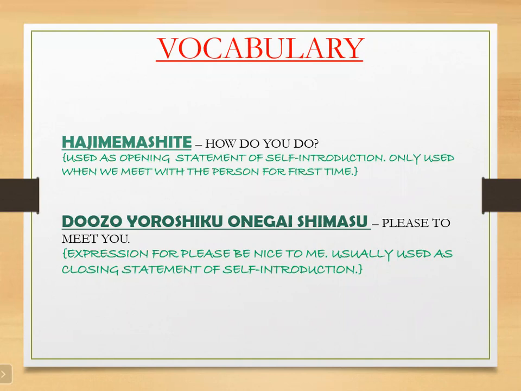Hajime mashite. The meaning of hajime mashite is how do you do. In our English pattern, we can say how do you do anytime, whenever we meet the person. But in Japanese, how do you do is said only when we meet the person for the first time. So it is said when we want to give our self introduction.